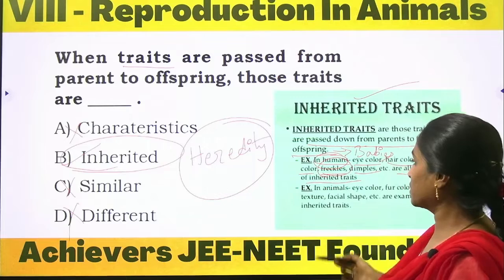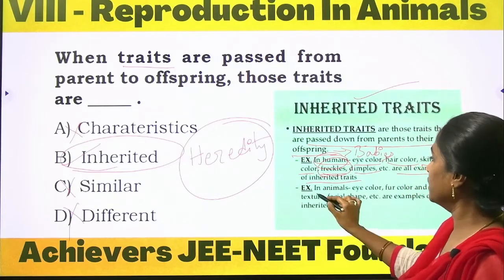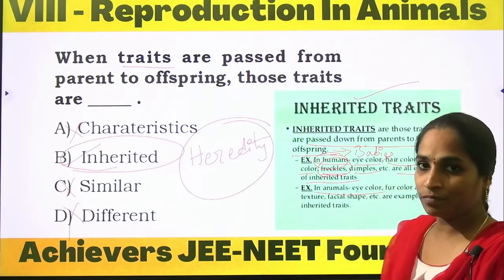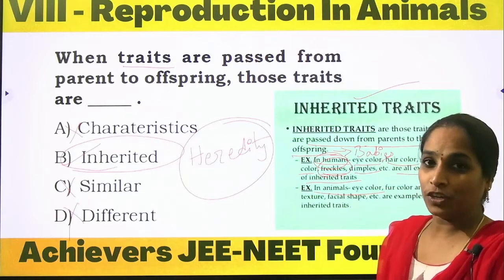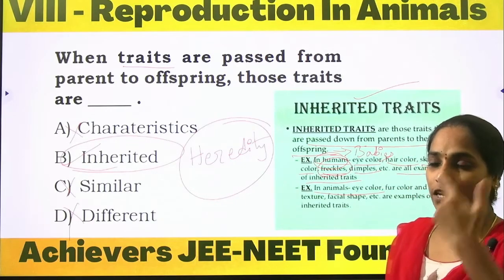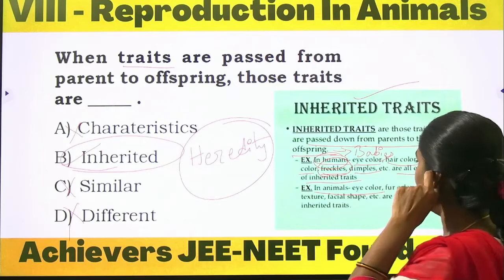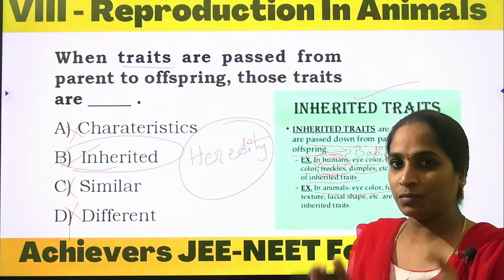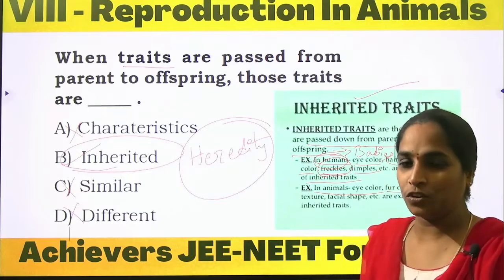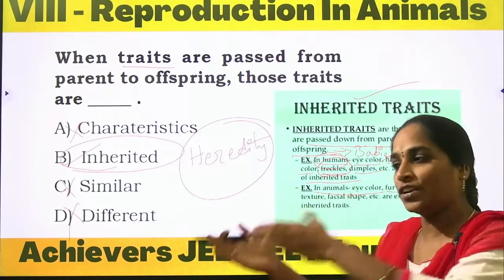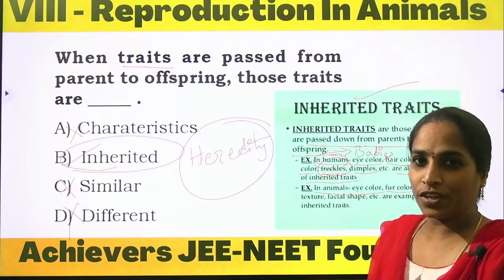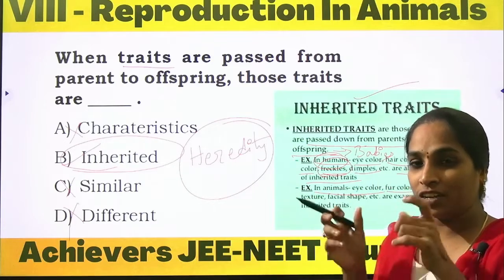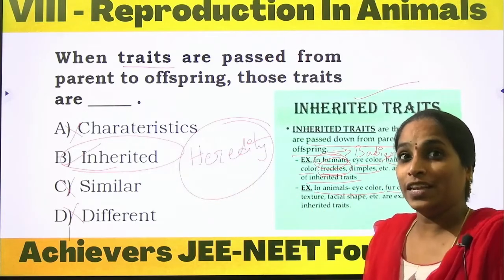Coming to animals, here we can observe very clearly. In animals, eye color differs: cat eyes will be different, dog eyes will be different, and their patterns of iris will also be different. Fur color of each organism will be completely different. The lion's fur color will not go to the rabbit, and the zebra's fur color will not go to the elephant baby.